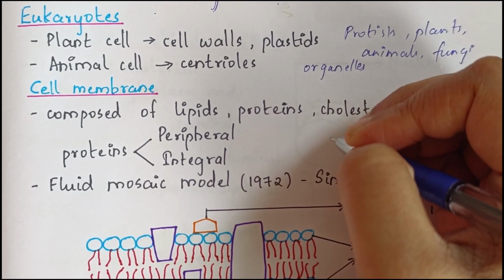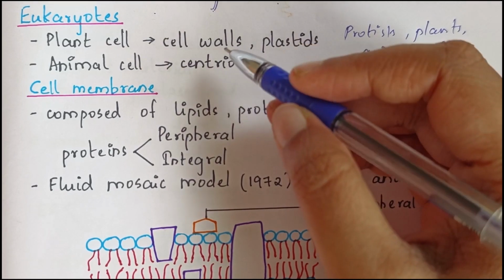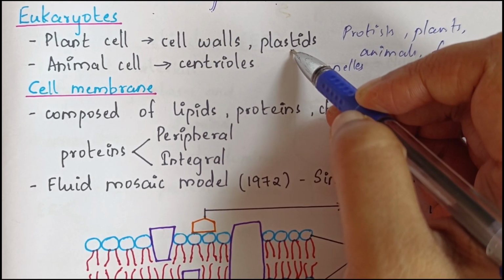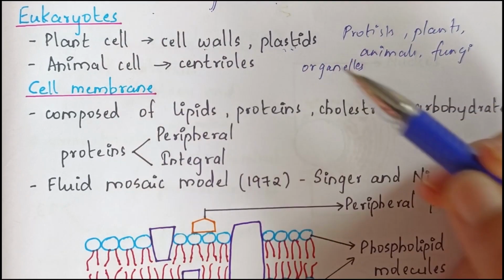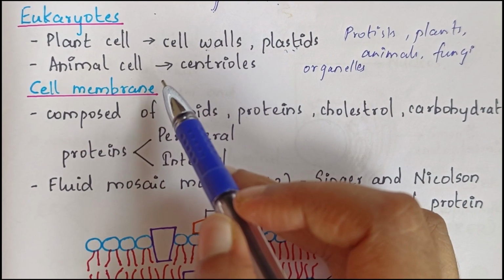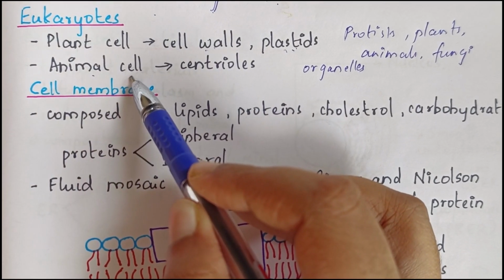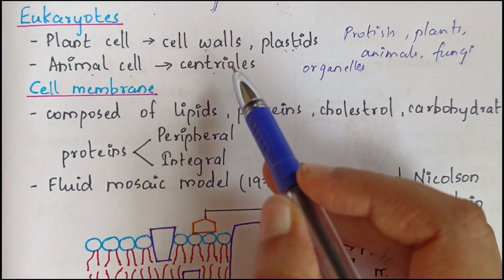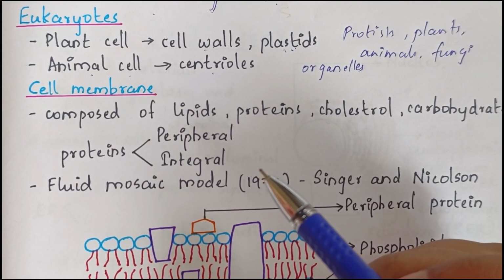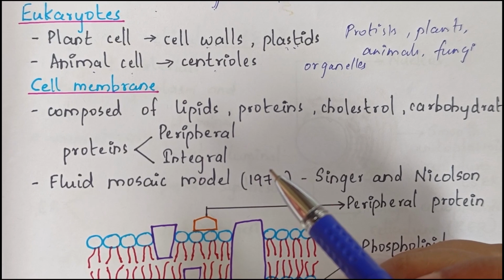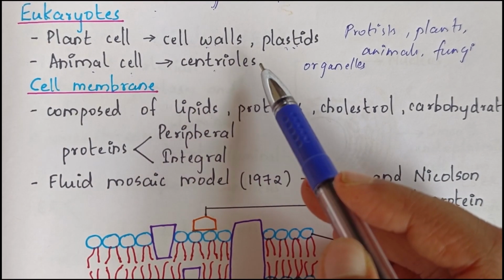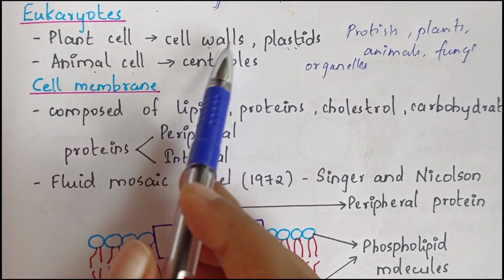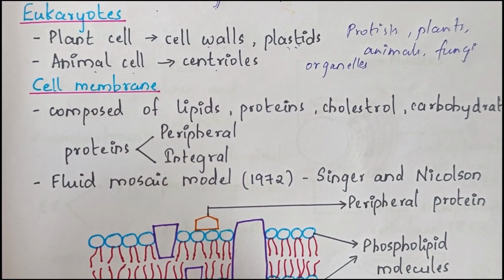Now, plant cells have a rigid cell wall and an organelle called plastids, both of which are absent in animal cells. While animal cells have an organelle called centrioles, which are absent in plant cells. And all other organelles are found in both animal and plant cells. But you need to study these three names, very important. That is cell walls and plastids and centrioles. Cell walls and plastids are found in plant cells only, while centrioles are found in animal cells only.